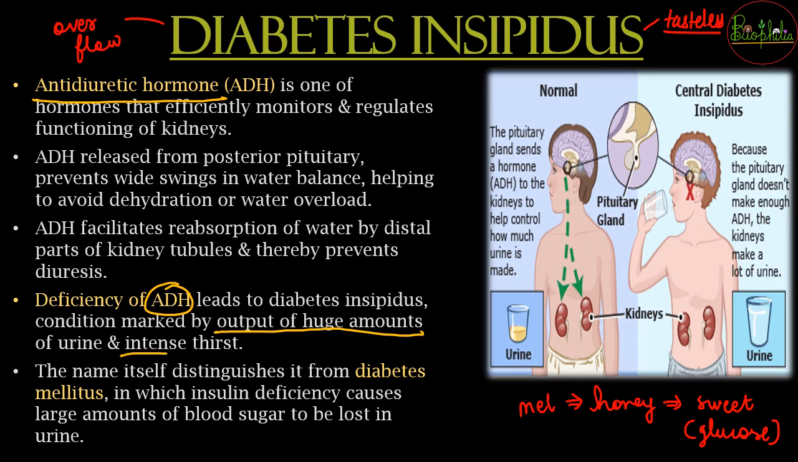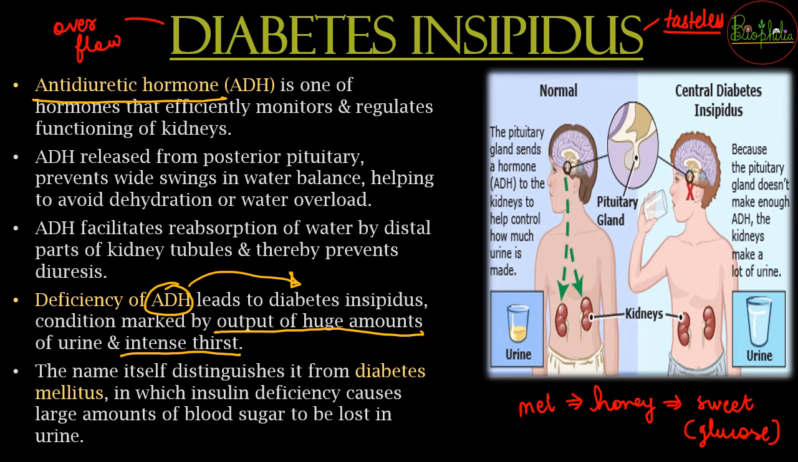There is going to be excessive thirst because the water content is not remaining in the body. Everything is getting excreted in the form of urine. So there is going to be frequent urination, very dilute urine passed, excessive thirst. That can be the case where the person is suffering from deficiency of ADH, and that is leading to the disease called diabetes insipidus.